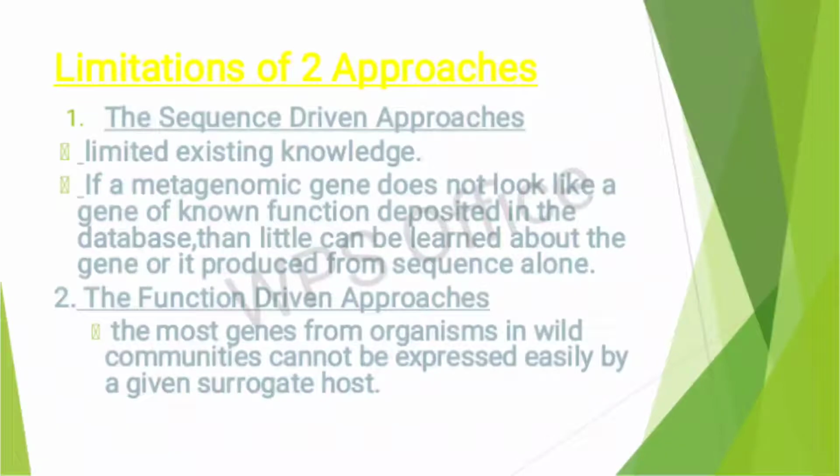So there are limitations of these two approaches. In the sequence driven approach, limited existing knowledge is available. If a metagenomic gene does not look like a gene of known function deposited in the database, then little can be learned about the gene or its product from sequence alone. In the function driven approach, most genes from organisms in wild communities cannot be expressed easily by a given surrogate host.